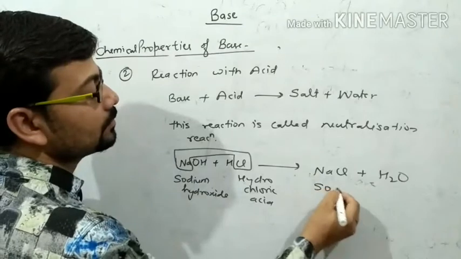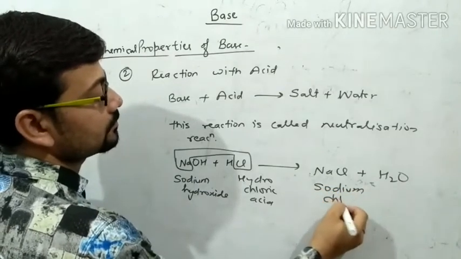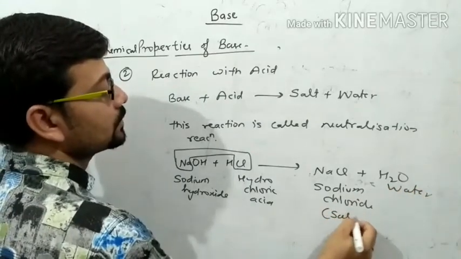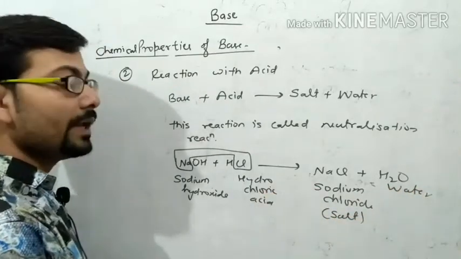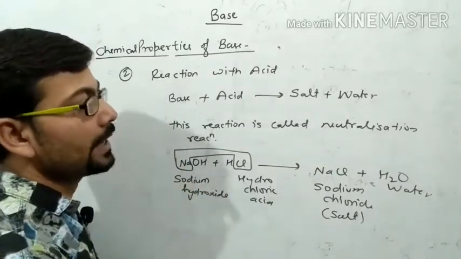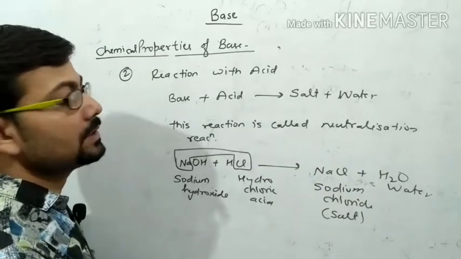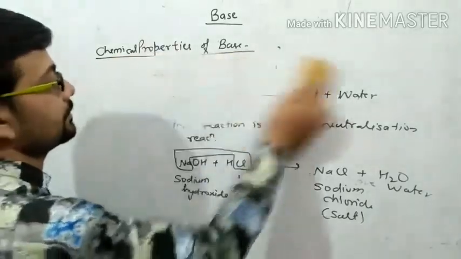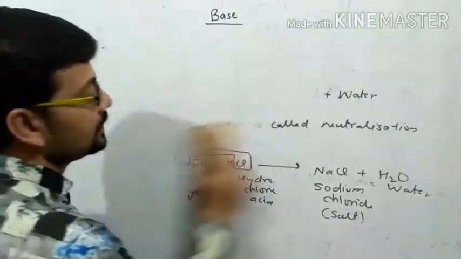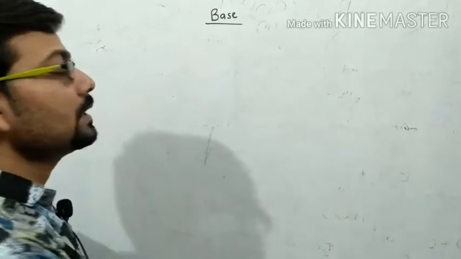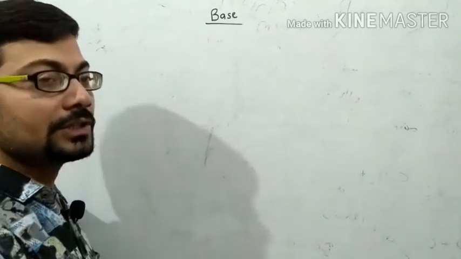This is sodium chloride, which is a salt, and this is water. So when an acid reacts with a base, it always produces salt and water. This is a chemical property of base, and this reaction is called a neutralization reaction.